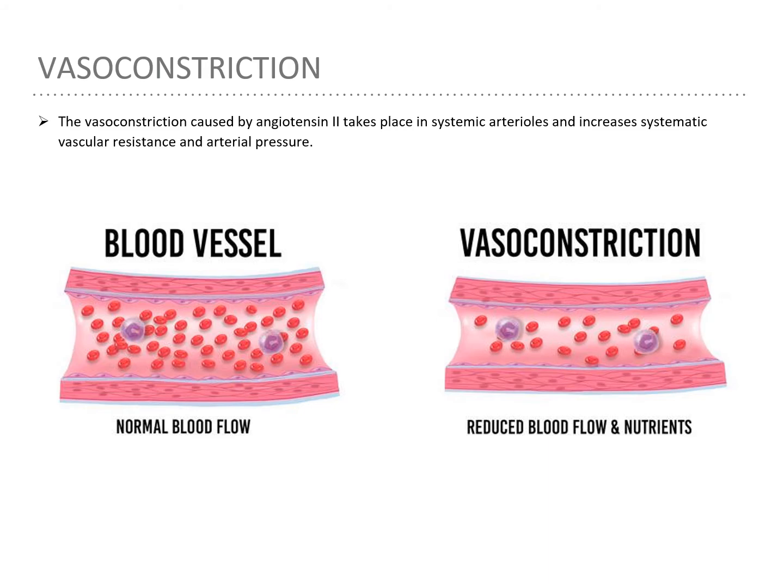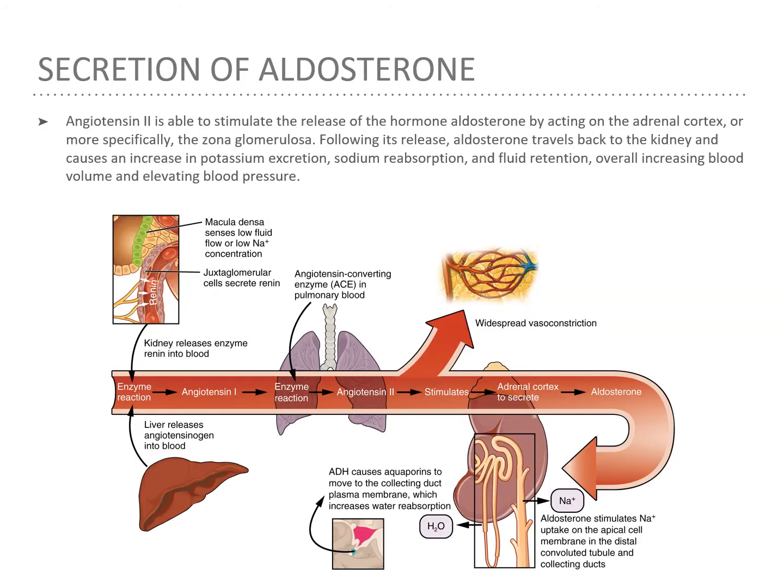The vasoconstriction caused by angiotensin II takes place in systemic arterioles and increases systemic vascular resistance and arterial pressure. Angiotensin II is able to stimulate the release of the hormone aldosterone by acting on the adrenal cortex, or more specifically, the zona glomerulosa. Following its release, aldosterone travels back to the kidney and causes an increase in potassium excretion, sodium reabsorption, and fluid retention, overall increasing blood volume and elevating blood pressure.